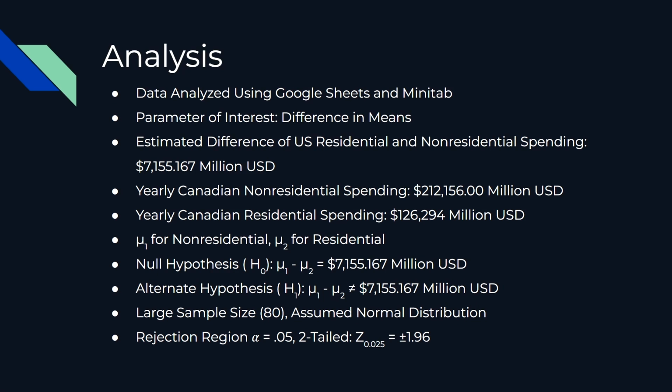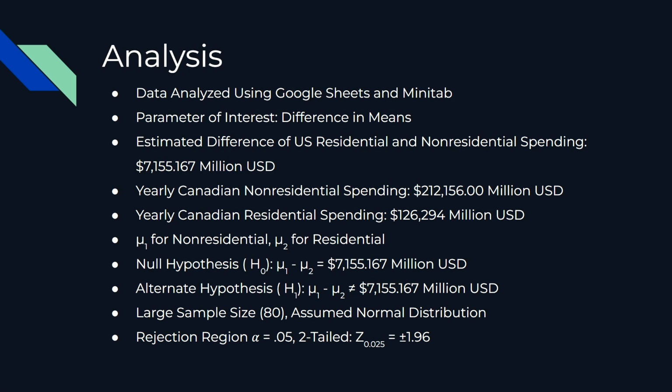We set our null hypothesis to mu1 minus mu2 equals 7,155.167 million US dollars. We tested whether the random data samples chosen by our Python random number generator disprove this claim by testing against the alternate hypothesis, mu1 minus mu2 does not equal 7,155.167 million US dollars. In these cases, mu1 is our non-residential spending and mu2 is our residential spending.